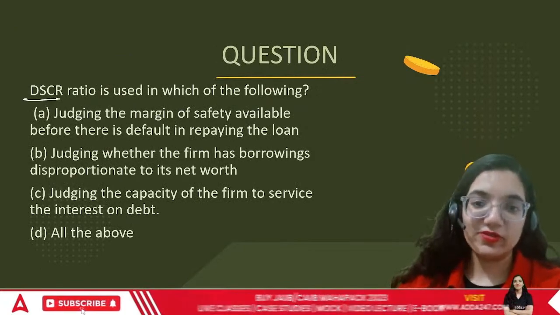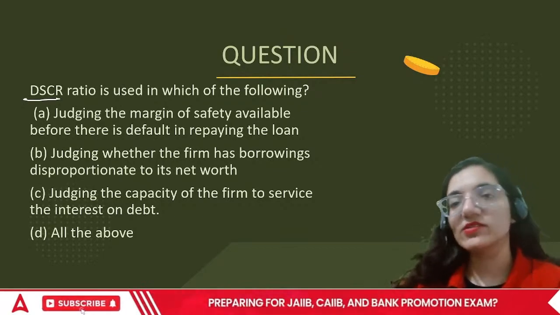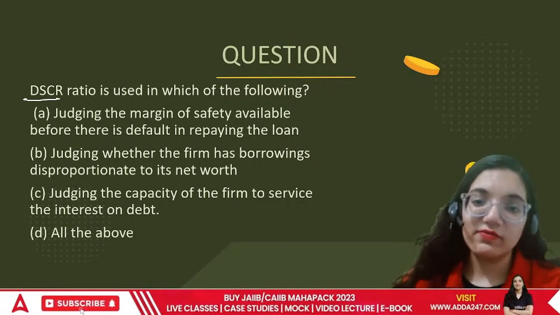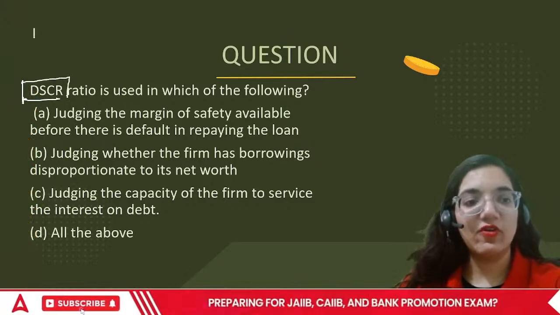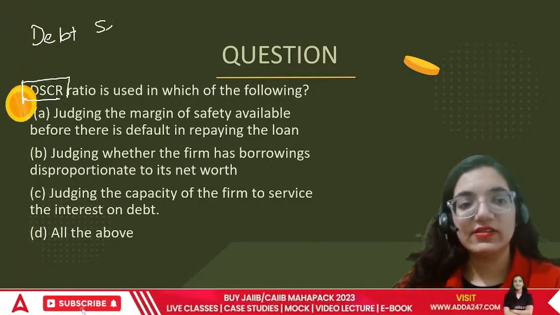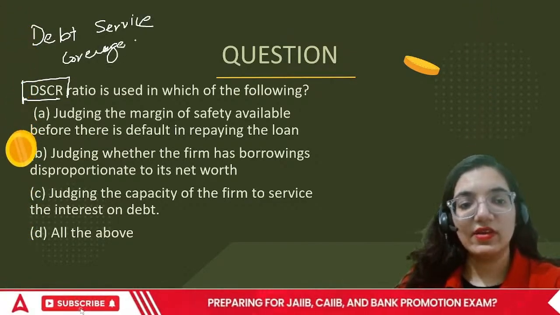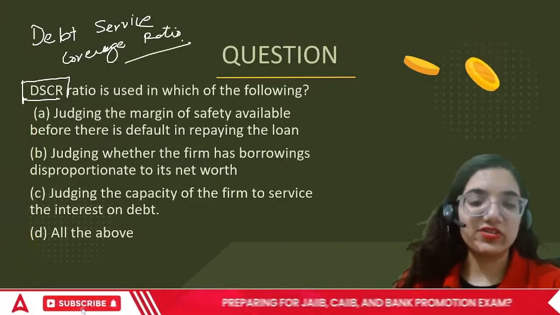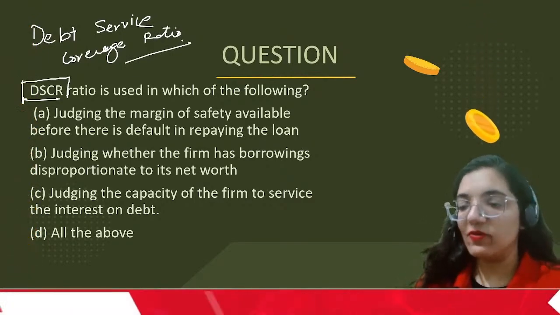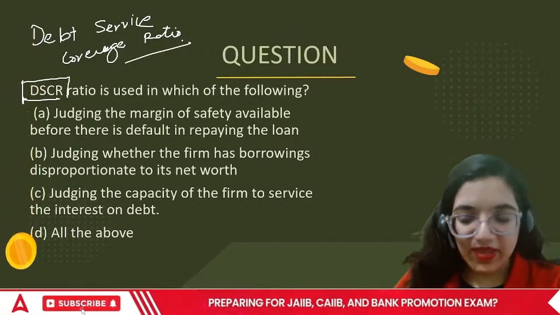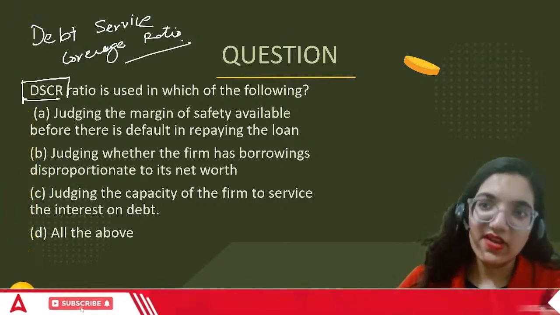DSCR. This is one of the most important ratios that I've seen even in the bank promotion examinations as well. Not only in your examination, but also an examination which is related to your career there. So when we talk about DSCR, debt service coverage ratio, the full form is debt service coverage ratio. This is all ratios, everyone. There are many questions that I take from IIBF book as well, so that anybody who hasn't been following the IIBF book yet, or they are having any confusions regarding the questions and all, we are discussing it in the class itself. Other questions are also there.